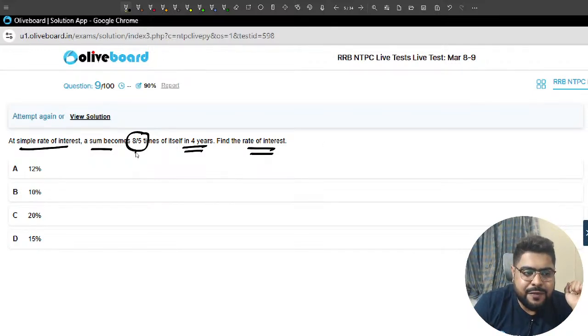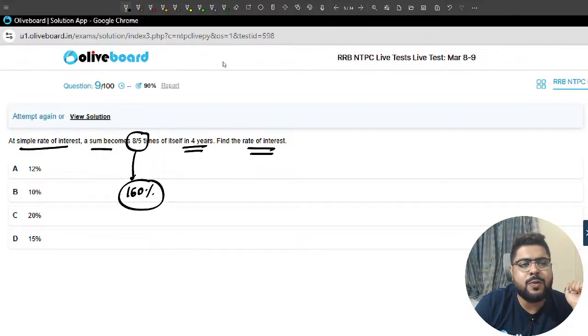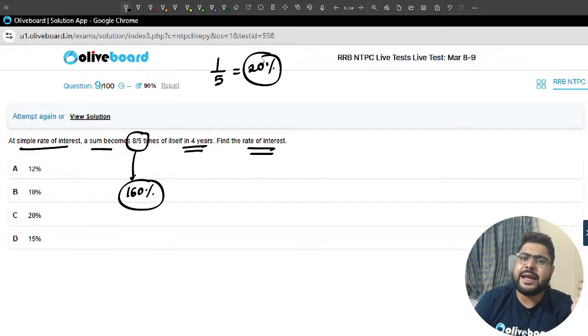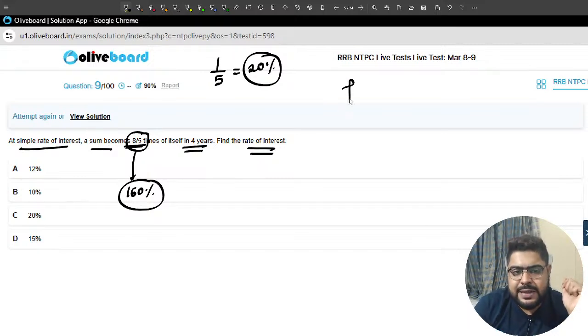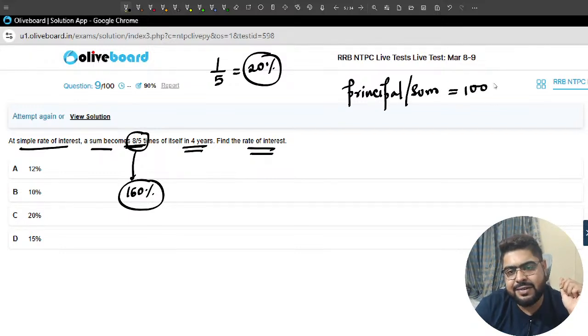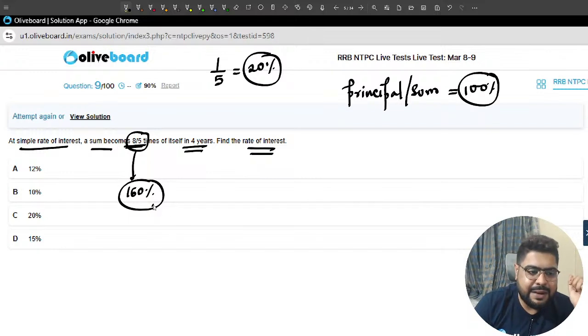Sir, 8 by 5 is how much percentage? It is 160%. Sir, if you don't know, 1 by 5 is equal to 20%, so 8 by 5 is 8 times 20, that is 160. Now, the sum is becoming this. In terms of percentage, the principal or the sum, whatever you want to call it, is always the base, that is always 100%. So can anybody tell me what the interest is in terms of percentage?